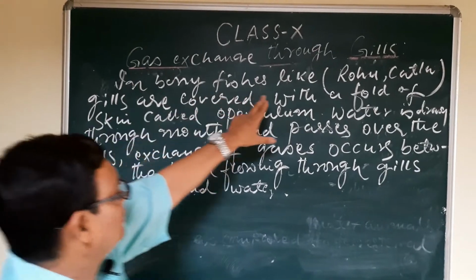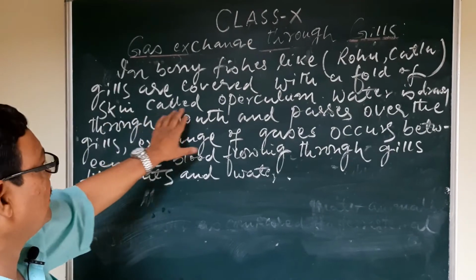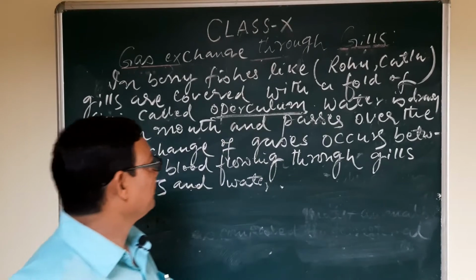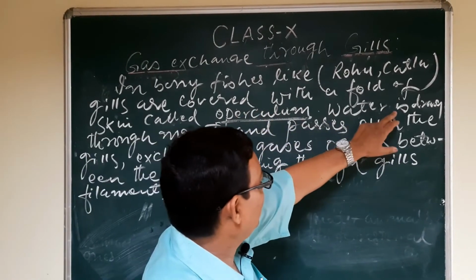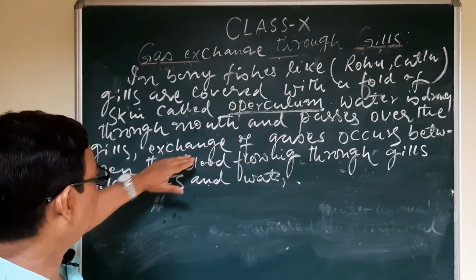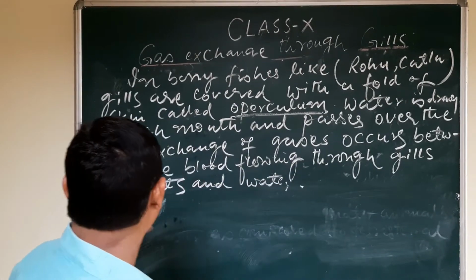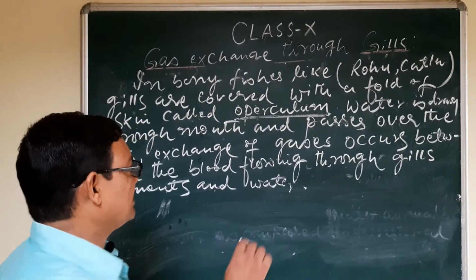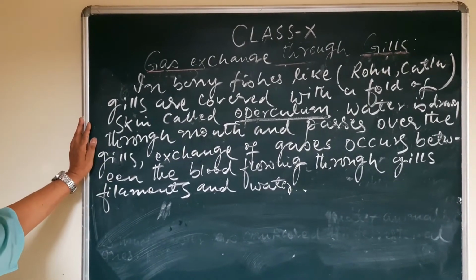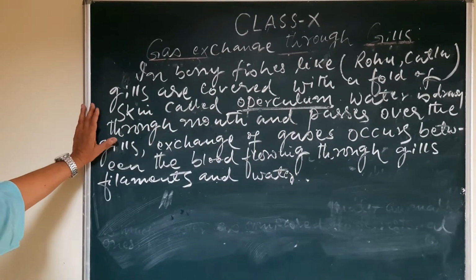In bony fishes like rohu, katla, gills are covered with a fold of skin called operculum. This is the covering of the gills. Water is drawn through the mouth and passes over the gills. Exchange of gases occurs between the blood flowing through gill filaments and water. This is the way the gaseous exchange occurs in fish. I have given here the example of bony fish.